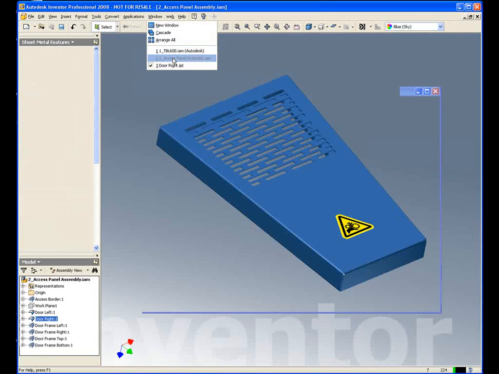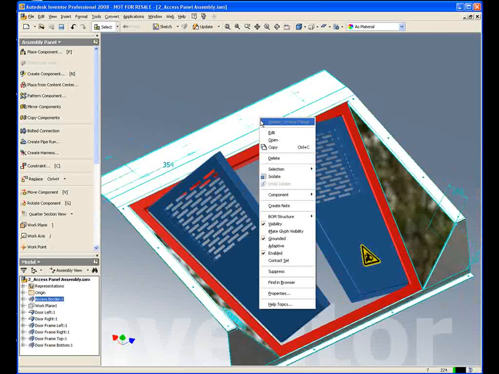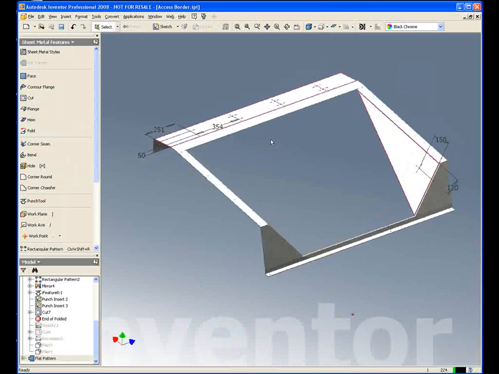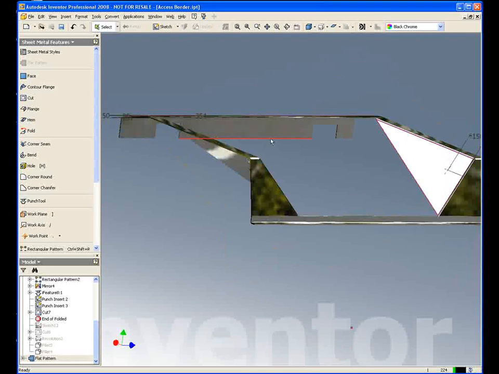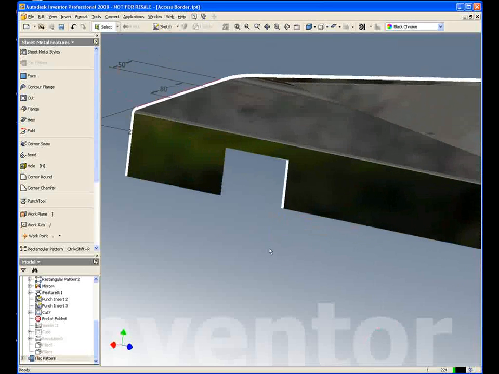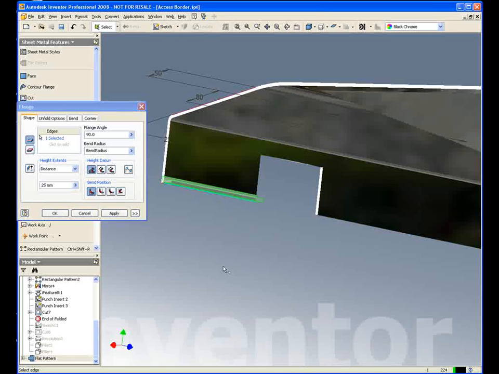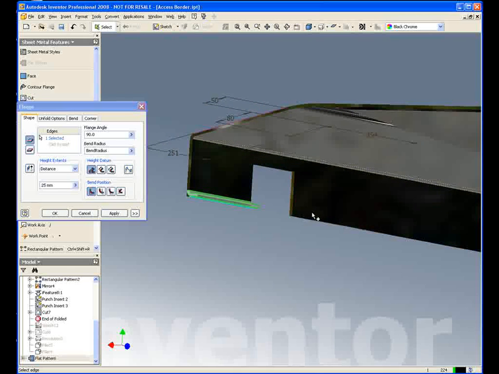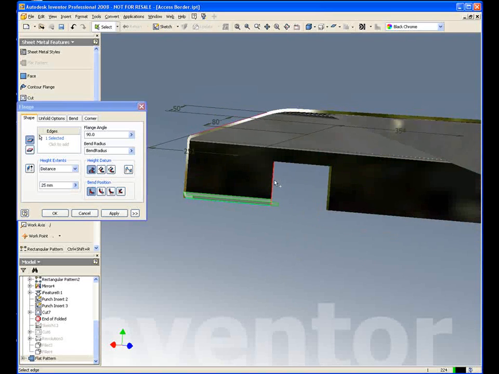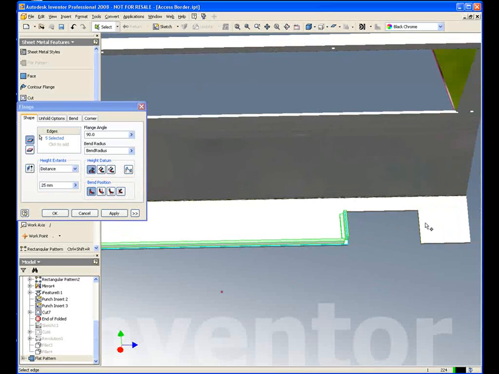We'll go back to our main panel again, and the next thing I want to do is work on this component here. So again, I'm just going to open that in its own window, and I want to first of all add some flanges in here just to strengthen this panel up a little bit. And we're going to use the standard flange command, and rather than select one flange, do OK, reapply, we're going to again save a bit of time, and we can just multi-select all of the areas where we want a flange on our piece of sheet metal.